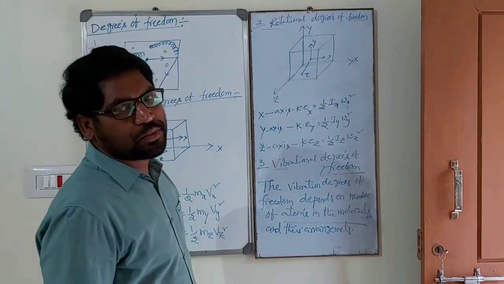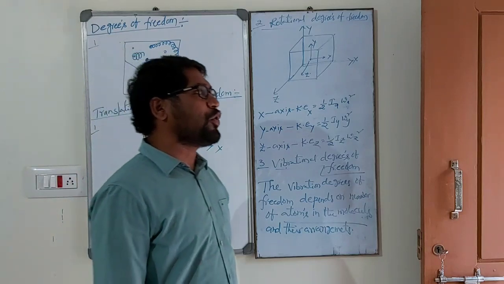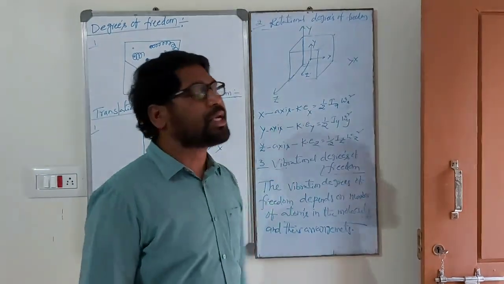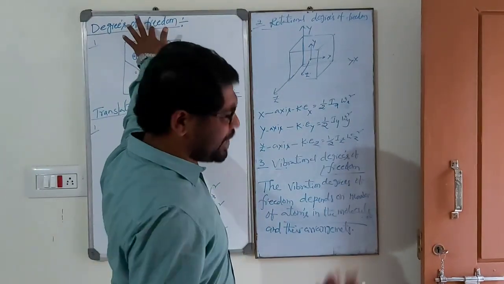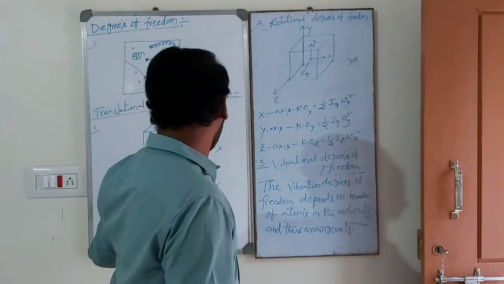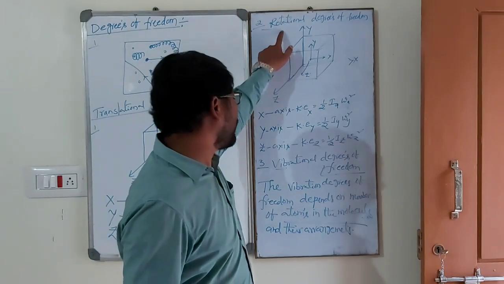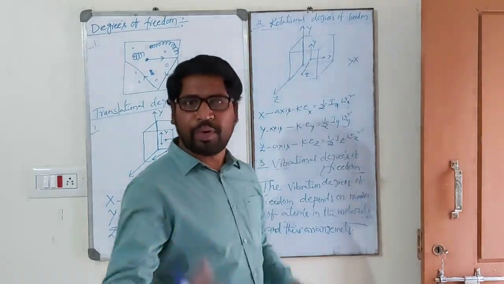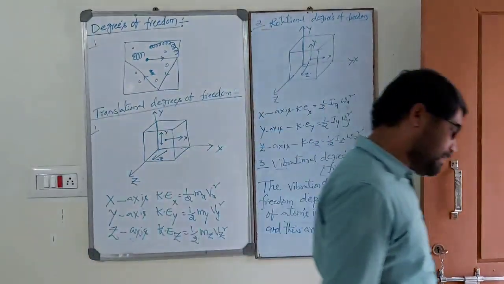This is about the number of modes which are in motion inside the cylinder. So degrees of freedom is nothing but energy possessed by the system due to translation, due to rotation, due to vibration. This is about degrees of freedom. Right.